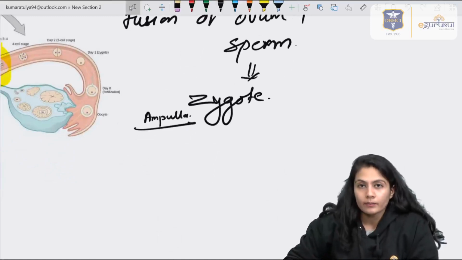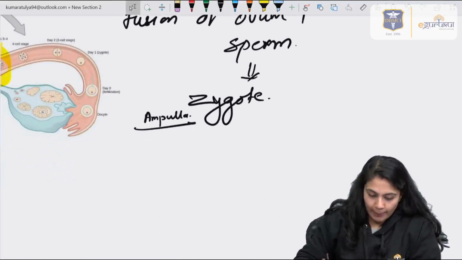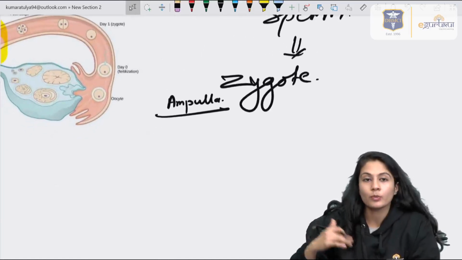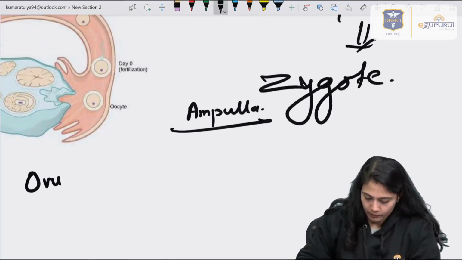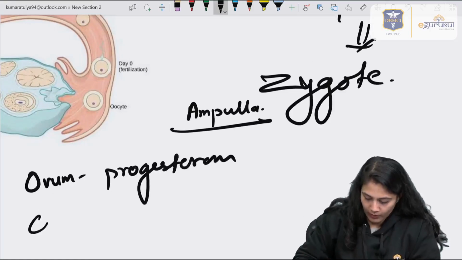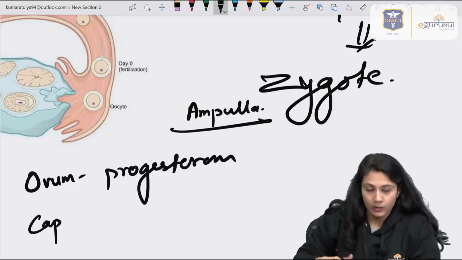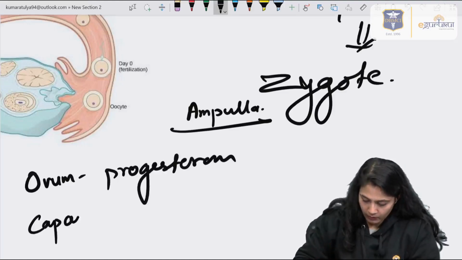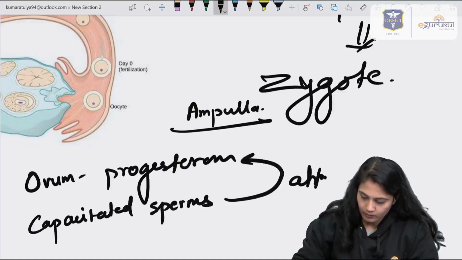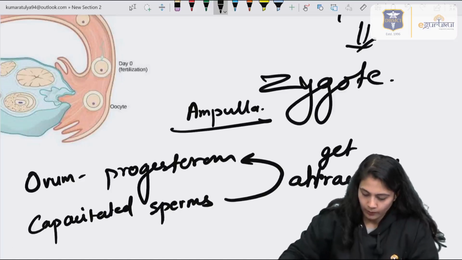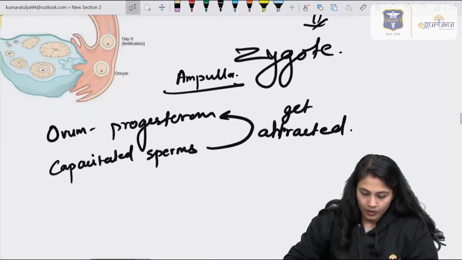Now, how did this happen? Because the capacitated sperm are attracted to the progesterone, which is released by the ovum. So whatever sperm come into the uterus of a female, that is capacitated sperm, get attracted to the progesterone released by the ovum.